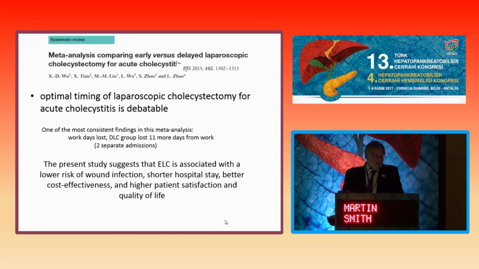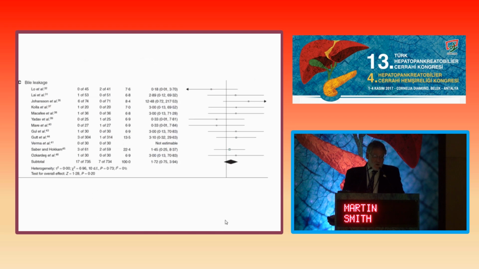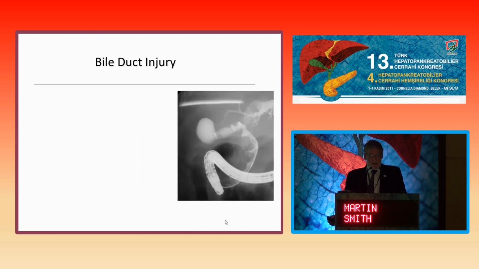This meta-analysis, published a little bit later, again suggested that the optimal timing was still debatable. But one of the consistent findings, even in this study, was the length of stay. And if we look at these forest plots, we can see that the risk when it comes to issues such as wound infection, bile duct injury, bile leakage, conversion to open surgery and overall complications were not significantly different.